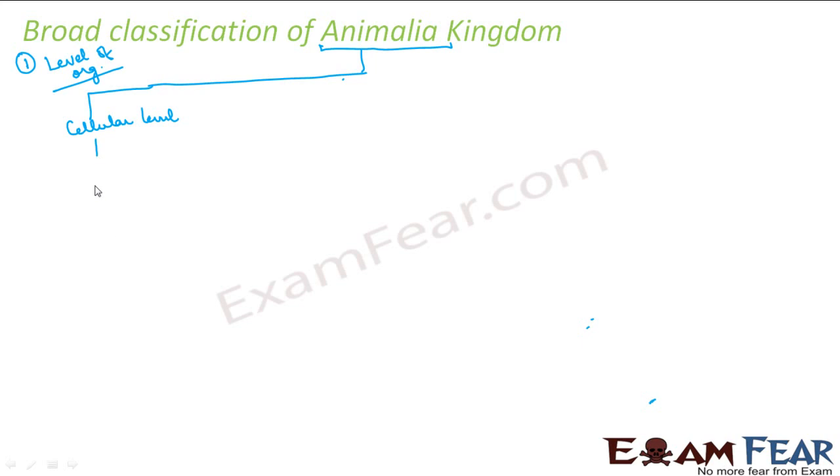Now, the next parameter that we discussed was symmetry. The organisms which come under cellular level were the porifera. These cellular level organisms were asymmetric.